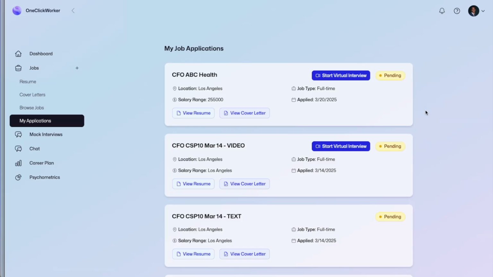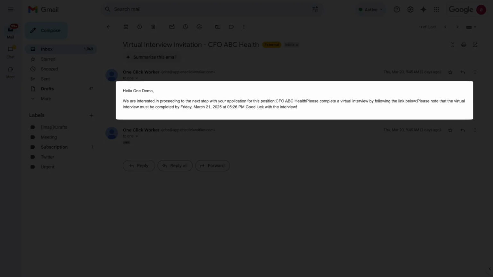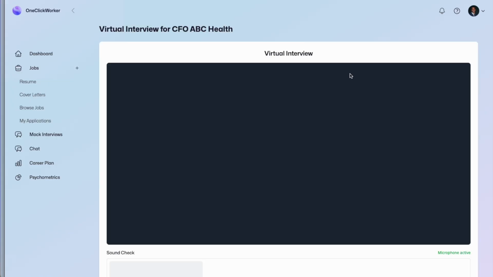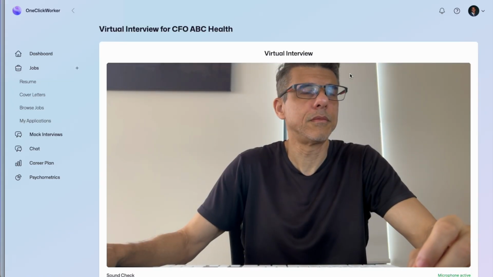If a candidate has been invited to do a virtual interview, they will receive a notification by email, and they'll be required to complete the virtual interview by a deadline date set by the recruiter. The email will contain a link that the candidate can follow to complete the virtual interview. If the candidate applied through their OCW account, they will also see a badge on the job application card inviting them to do a virtual interview. Candidates can click the badge and follow a link to complete the virtual interview.